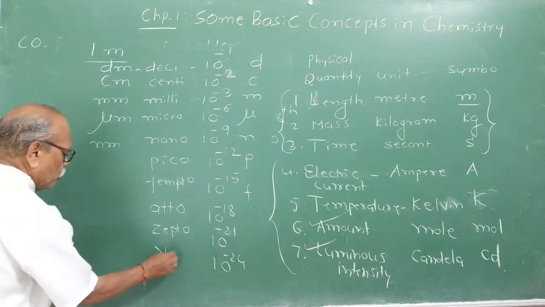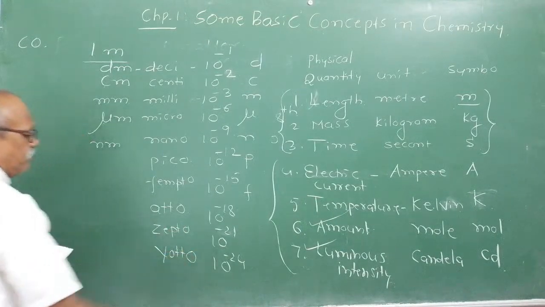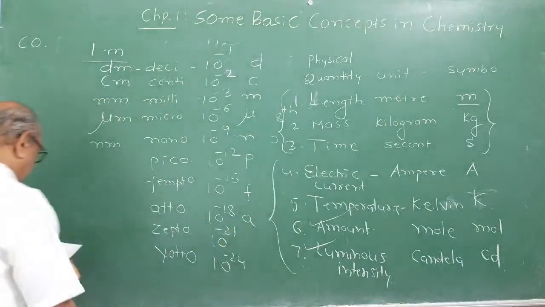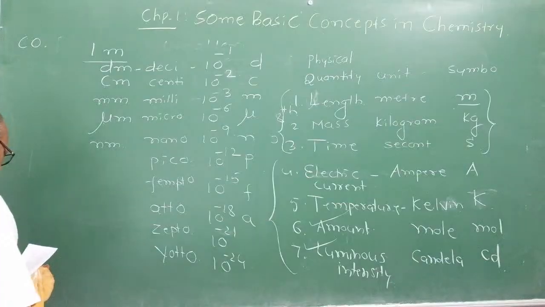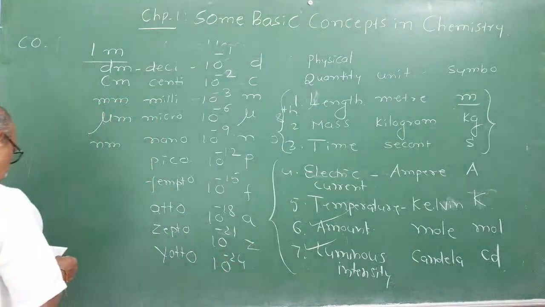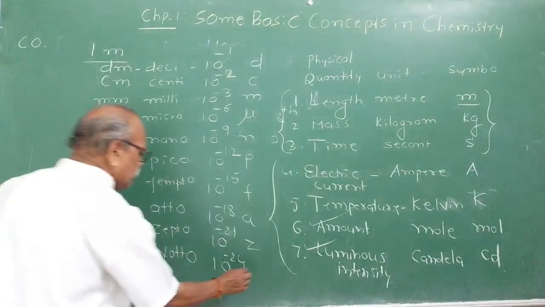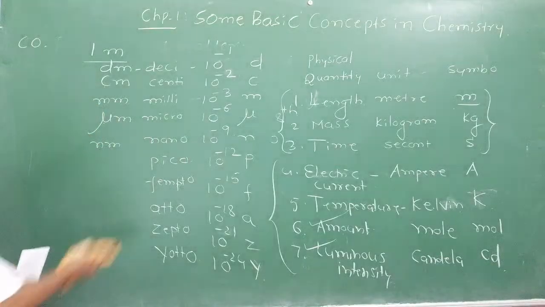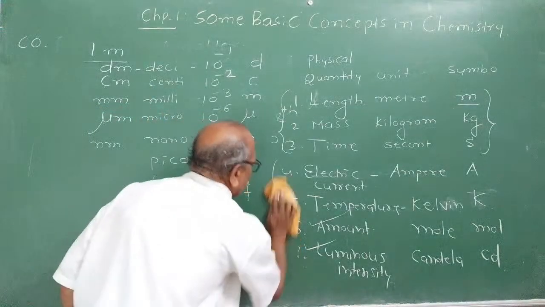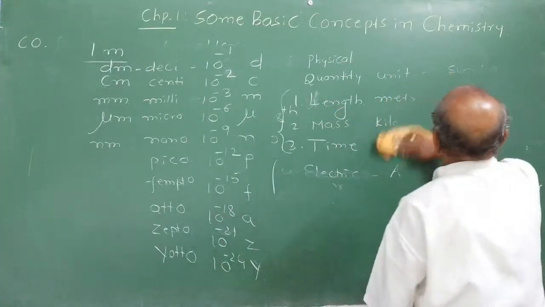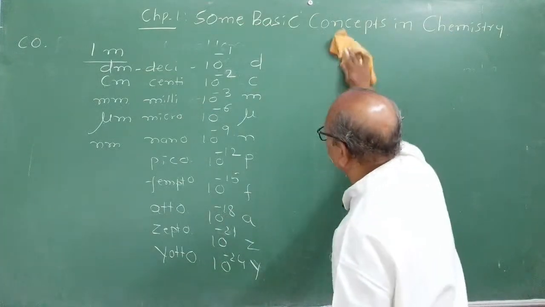And yocto, Y-O-double-C-T-O. Remember them? Symbol for atto is a, and symbol for zepto is z, and yocto is y, small y. These are prefixes, the number of times we are using. They are multiples, remember them.